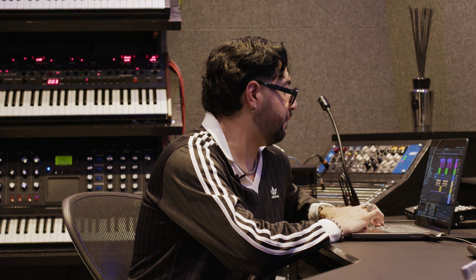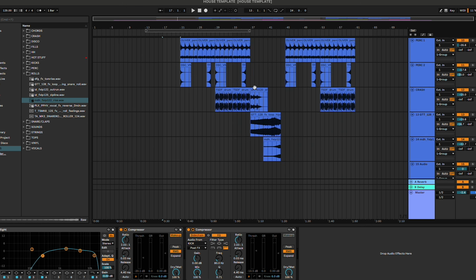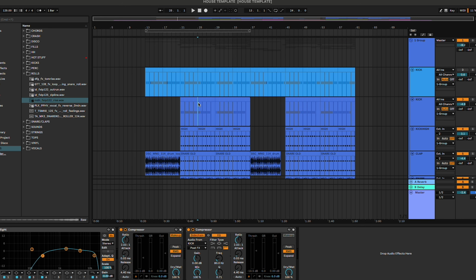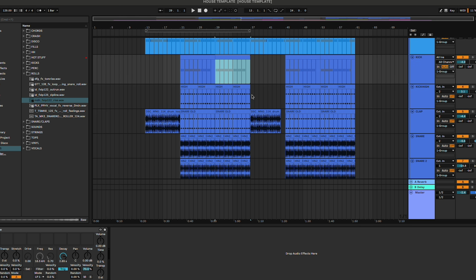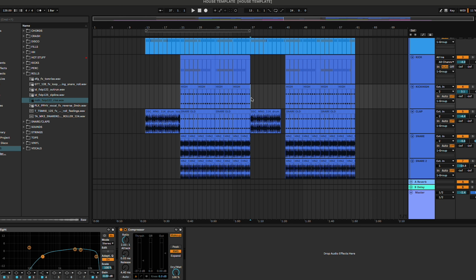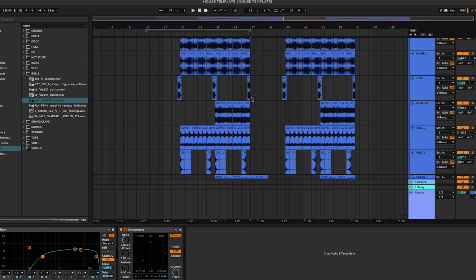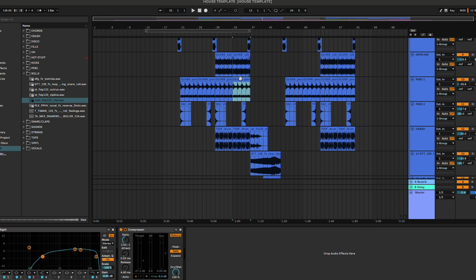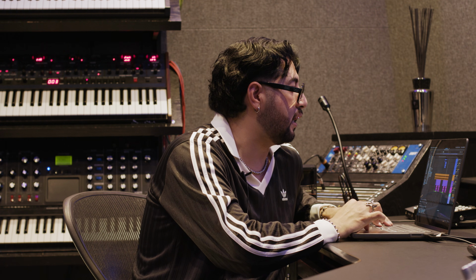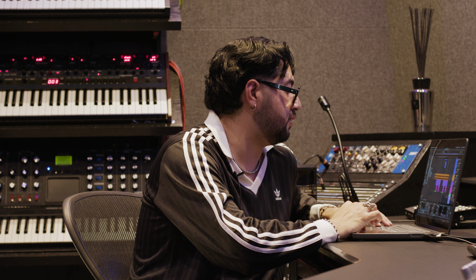Right now we have the intro, the first drop, post drop, and then we have the second like a bridge, but it's basically the intro but a little bit different with some different elements. So what I like to do is I like to play with the auto filter, especially on the chords. That's why I have it here.